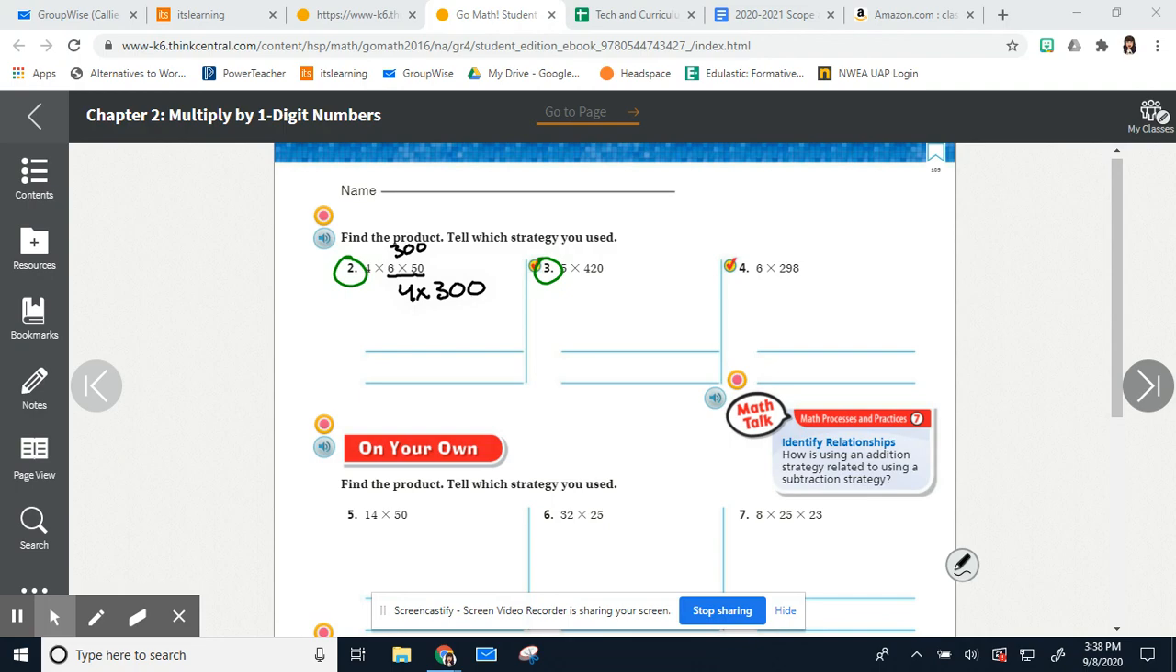Now remember, when you're multiplying with zeros, what you want to do is just temporarily ignore those zeros, okay? Then you just focus on the math fact. And then you add in the zeros. Okay? Now, what if you get a problem like number 3, where you have a 3-digit number? Well, it's the same idea.